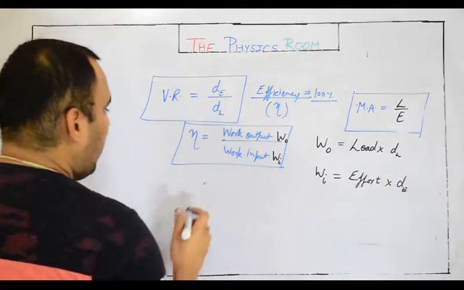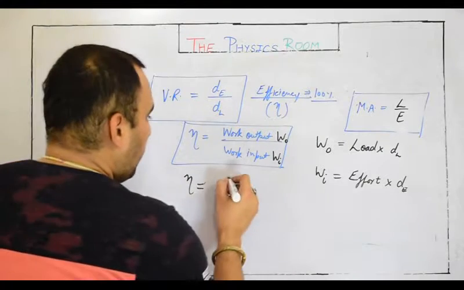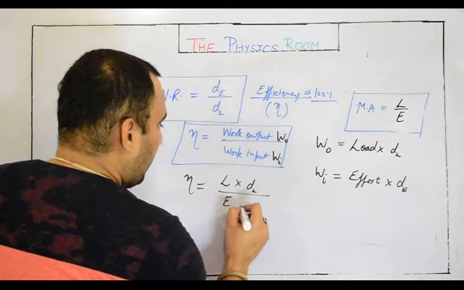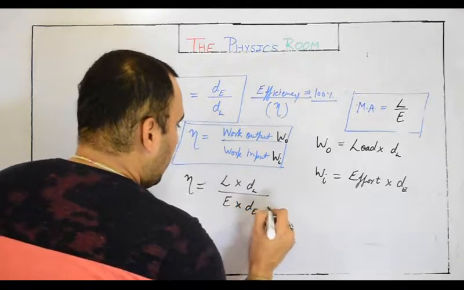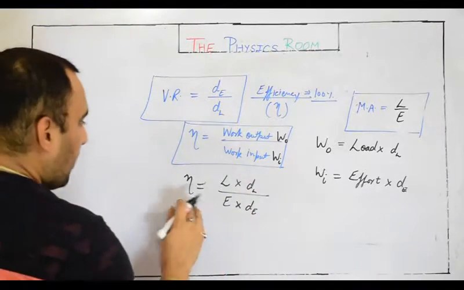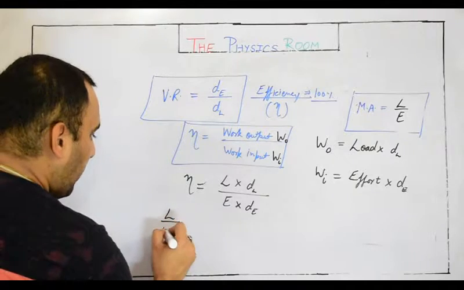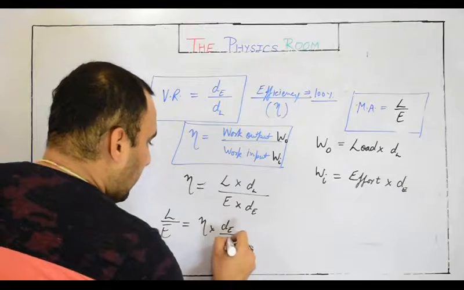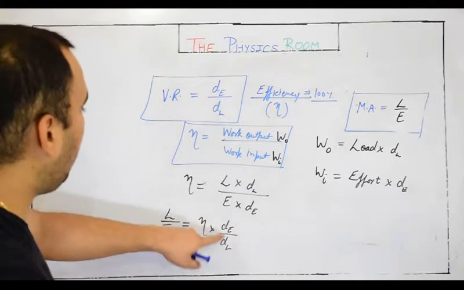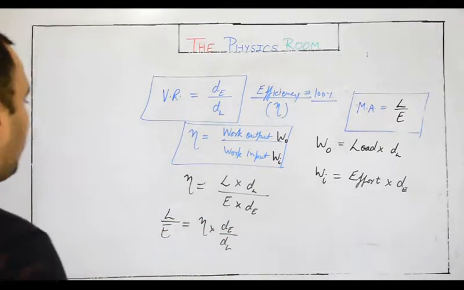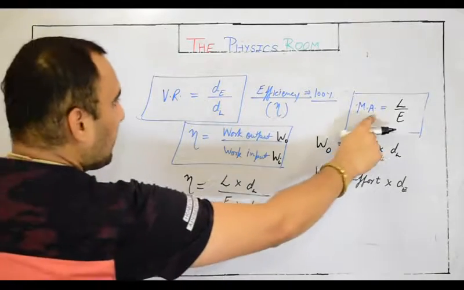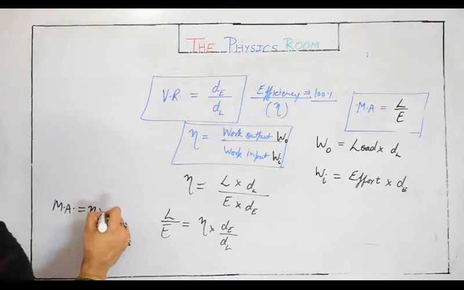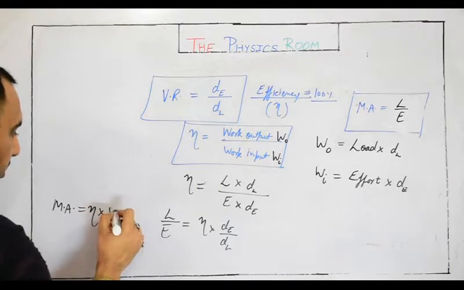So we can put these values. Eta would become load into dL upon effort into dE. Sending dL and dE to the other side, you get load upon effort equals eta into dE by dL. Now you can see dE by dL originally is the velocity ratio, and load upon effort originally is the mechanical advantage. So we can simply say mechanical advantage is efficiency into velocity ratio.